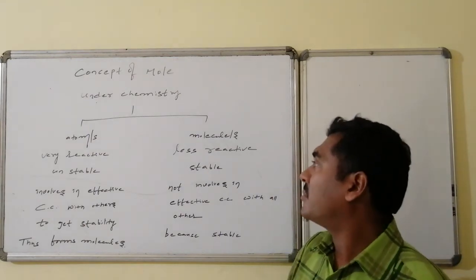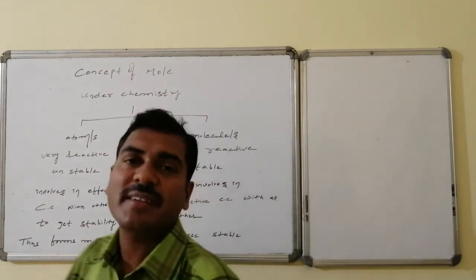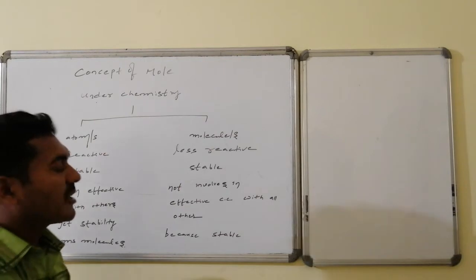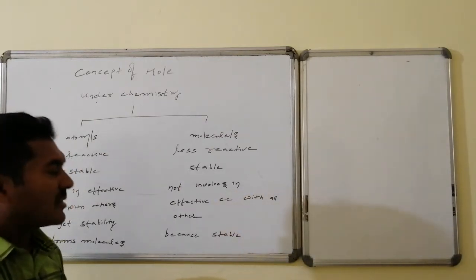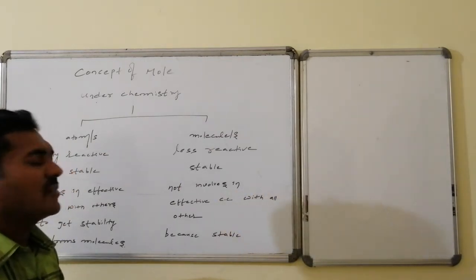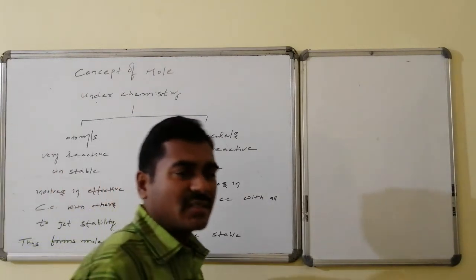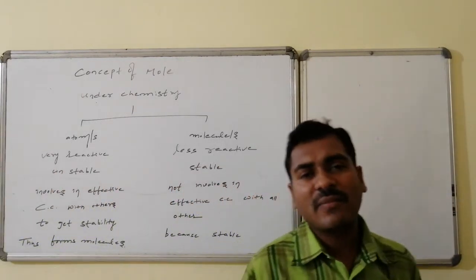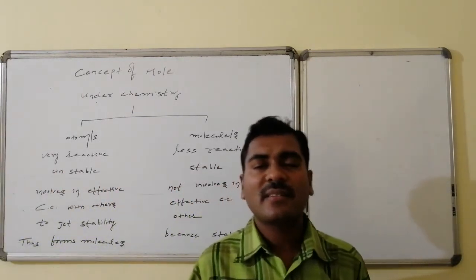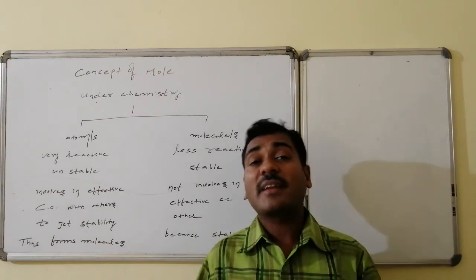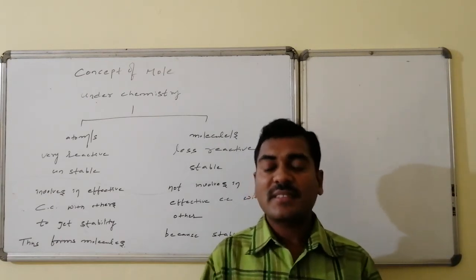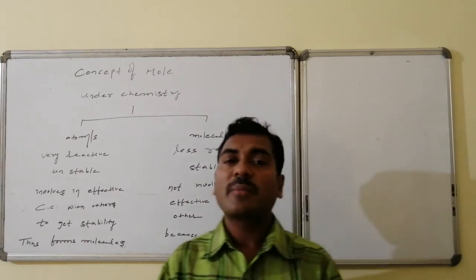Whereas molecules are less reactive because they are stable and not involved in effective chemical combination with others, as they appear stable according to their electronic configuration and number of electrons. There are exceptional atoms which are stable under normal conditions.